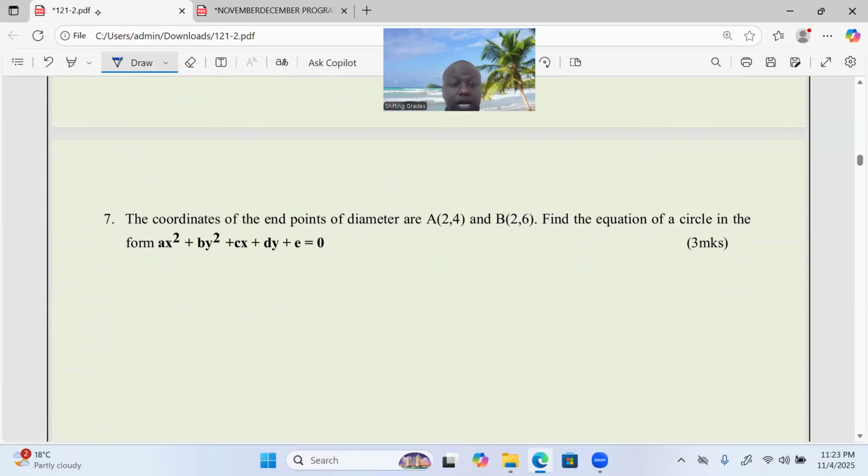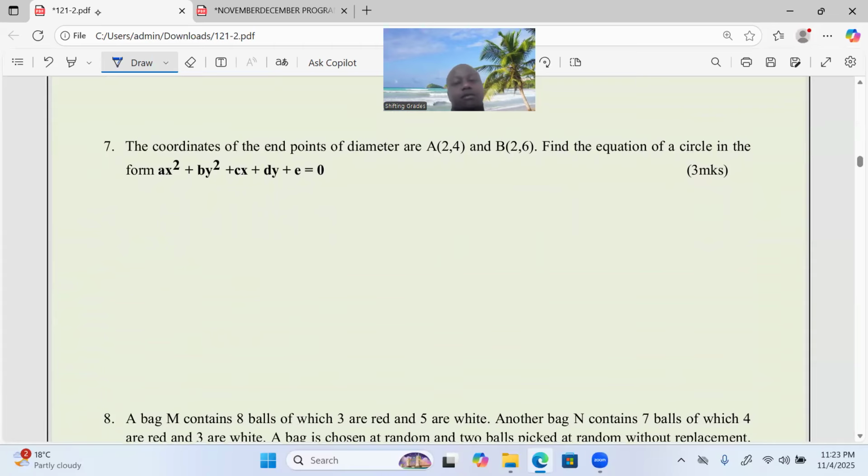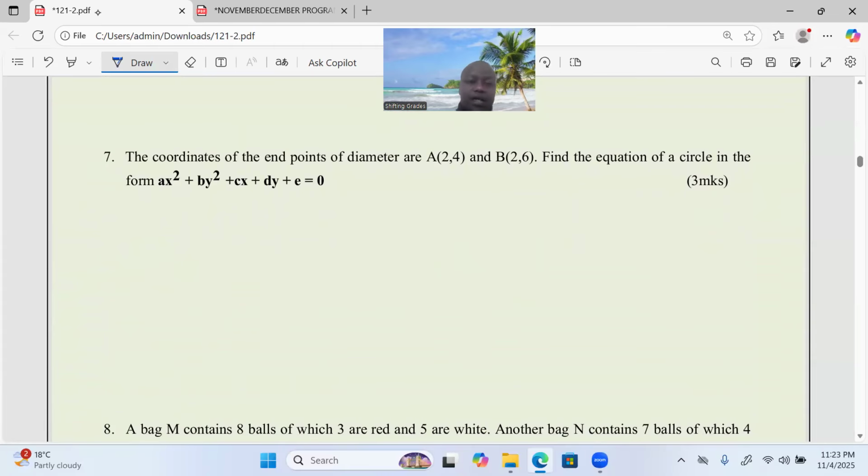We are now in number 7. Very good question here. The coordinates of the end points of a diameter are point A (2, 4) and point B (2, 6). Find the equation of a circle in the form ax squared plus by squared plus cx plus dy plus e equals 0.